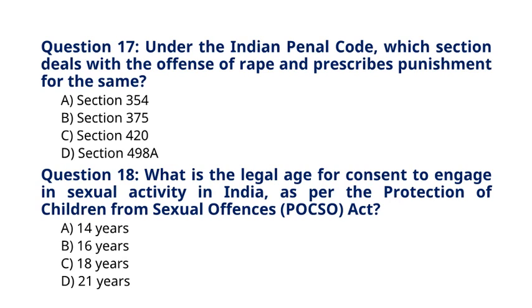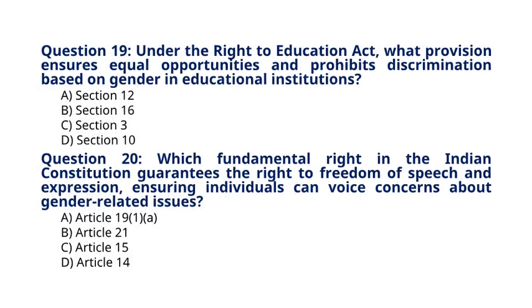Question 18. What is the legal age for consent to engage in sexual activity in India, as per the Protection of Children from Sexual Offences (POCSO) Act? A. 14 years. B. 16 years. C. 18 years. D. 21 years. The correct answer for question 18 is option C. 18 years.